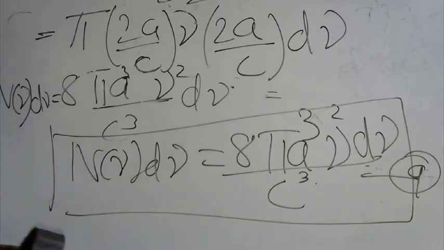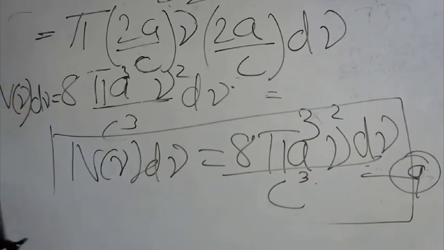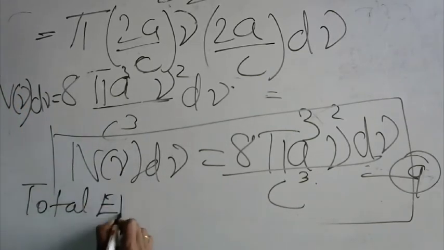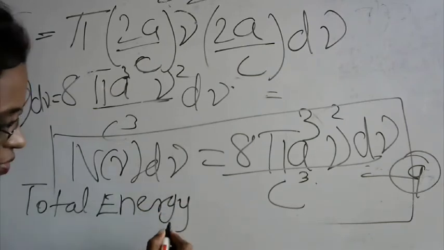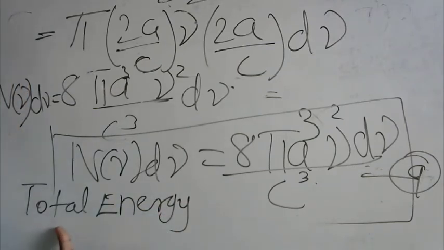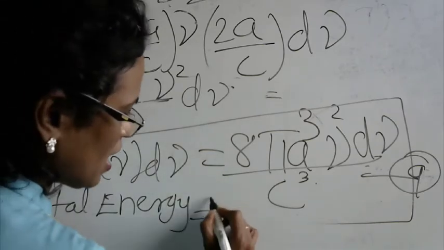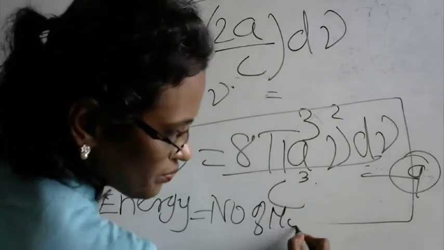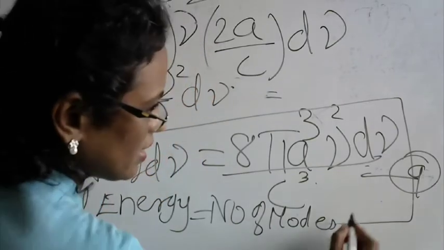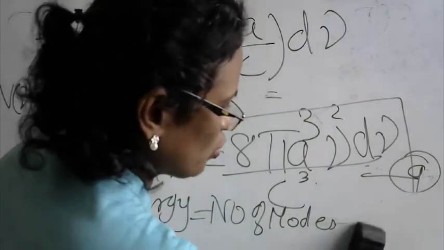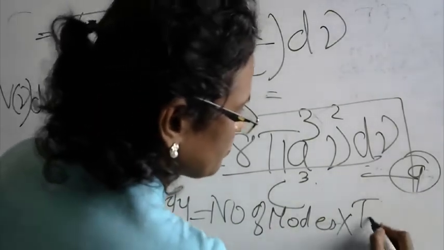One more time I will repeat. They tried to find out that the total energy of all the waves that are traveling within a particular mode is equal to the number of modes into the total energy which it holds.